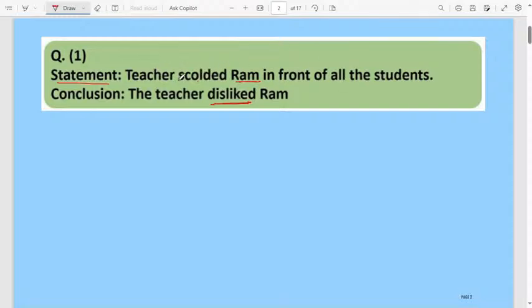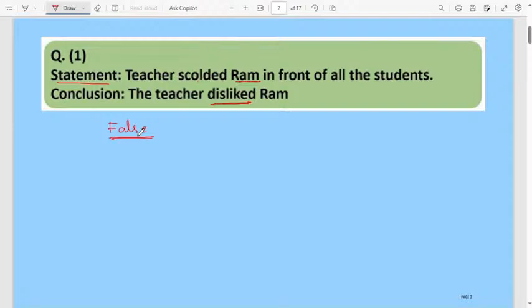Only that the teacher scolded Ram in front of all the students. Maybe he did something wrong. Maybe he scored less marks. Maybe for that reason the teacher scolded Ram. But here they gave the conclusion that the teacher disliked Ram. Therefore this conclusion is false. This conclusion does not support the statement.